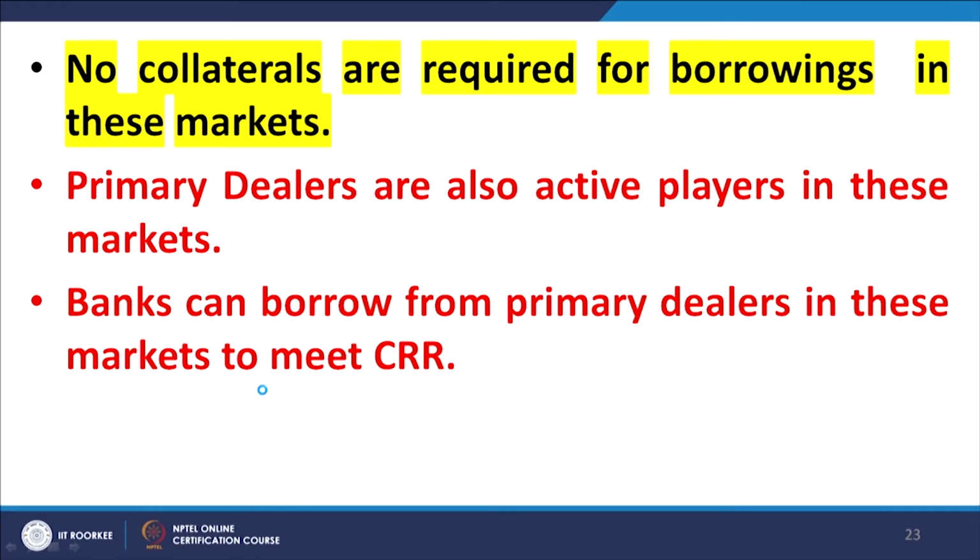Primary dealers are also active players in these markets, and banks can borrow from primary dealers in these markets to meet their CRR requirements, as I mentioned. In fact, this is the main reason why banks approach the call money market when they find that their CRR is turning out to be short of the RBI requirements or RBI guidelines. They approach the banks which have surplus of funds and borrow money for very short periods of time to meet their CRR requirement, and thereby avoid default on this issue.